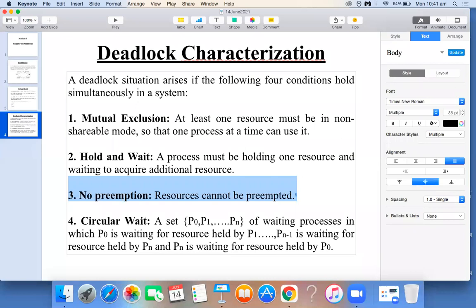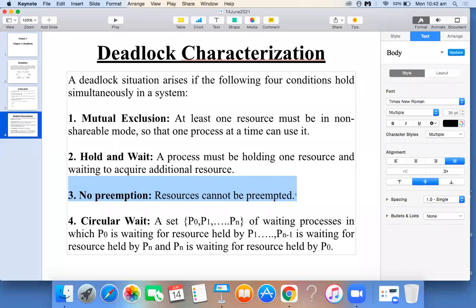Preemption means forcefully removing the CPU from the process. Instead of CPU, I will call them resources, because I am talking about the deadlock concept. Preemption means forcefully removing the resource. The resource can be anything: it can be CPU, memory, or input devices.